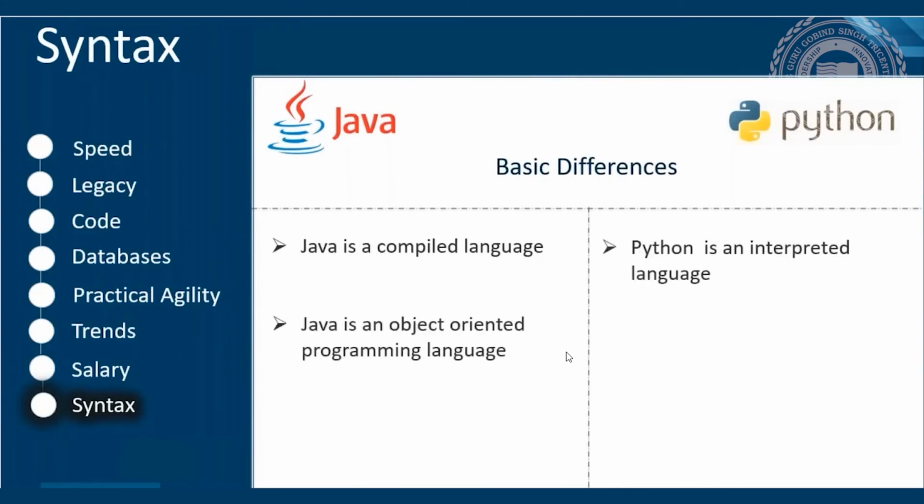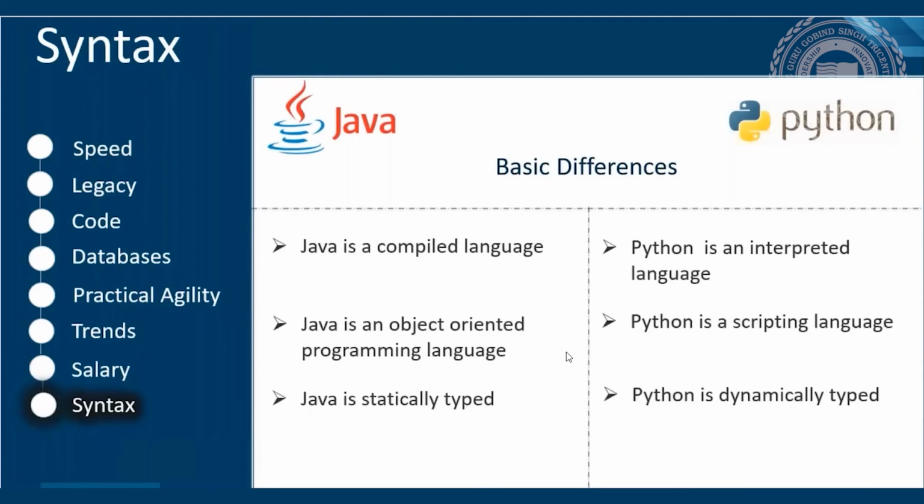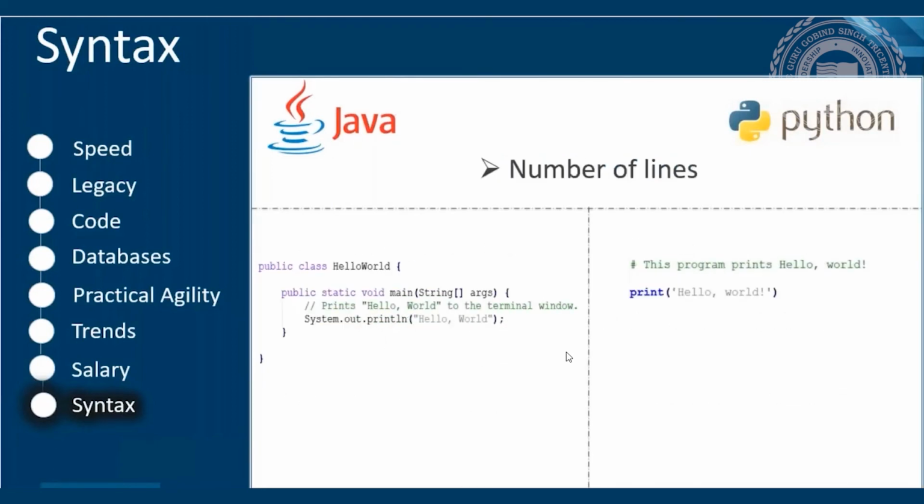Java is an object-oriented programming language. Python is also an object-oriented programming language, but it has an added advantage. It is also a scripting language. Java is statically typed and does type checking at compile time, whereas Python is dynamically typed and does type checking at runtime. Next, if we compare the lines of code, Python performs the same task with fewer lines of code than the same code written in Java.